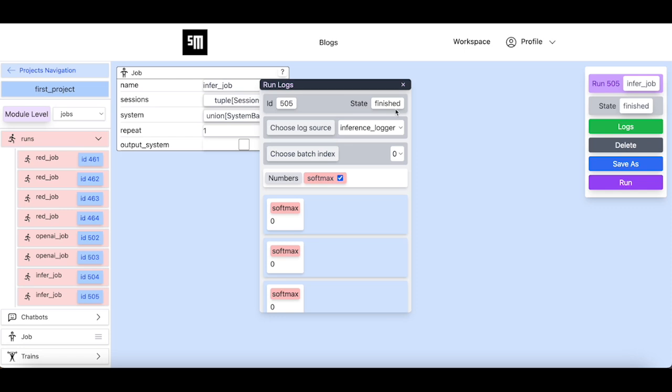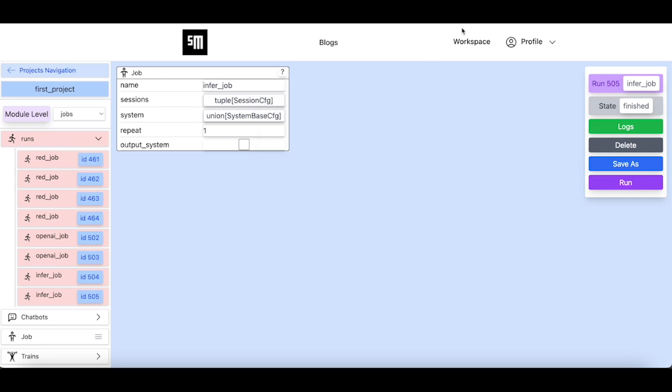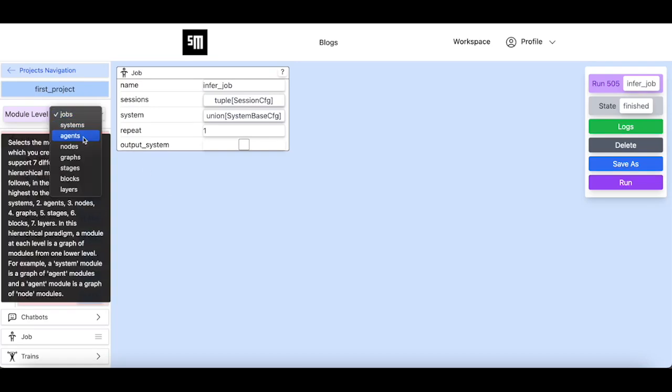However, our goal was not really to pass the predicted softmax distribution to the chatbot agent. Instead, we need to pass the predicted digit class to the chatbot agent. Therefore, we need to replace the softmax node of the inference task of the MNIST agent by an argmax node. This argmax node receives the logits from the MNIST CLSNet node and returns the index for the entry with the maximum logit. Okay, let's change the inference task of the MNIST agent.